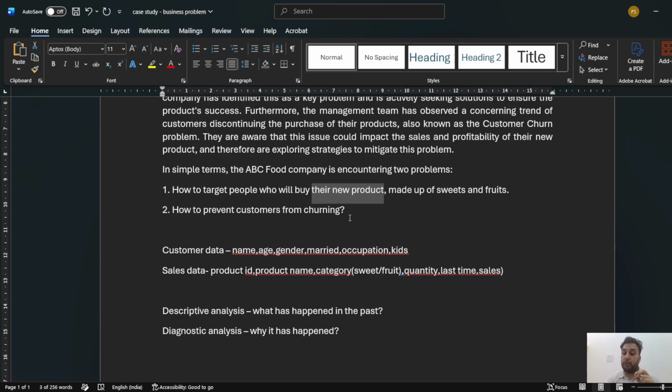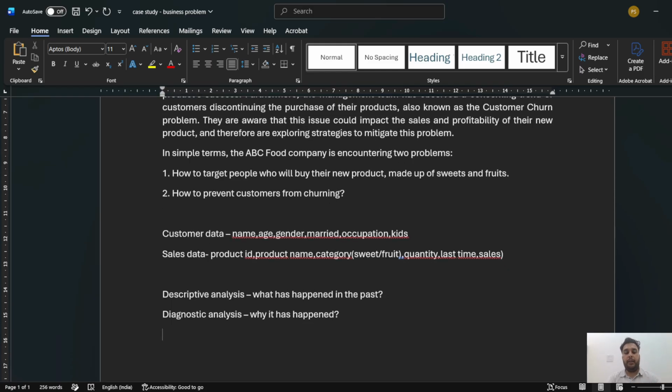From there I can also find the reason from the data, like the last time they have ordered, how many quantity they have ordered, and then in a certain period of time, how many times they are buying. That can help me in finding the reason why people are churning. Maybe the reason is that the product cost is high, maybe they don't like it. So these are the kinds of reasons that we can find from the analysis that we have performed. Manually, obviously, by seeing the charts we do that.